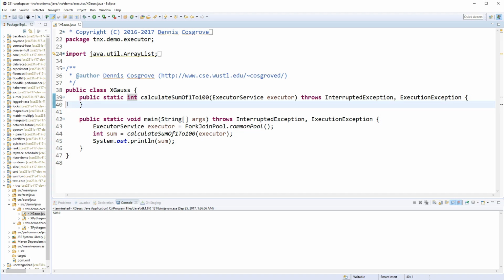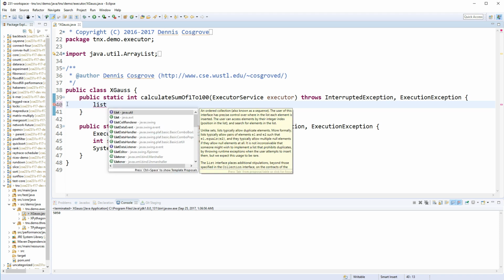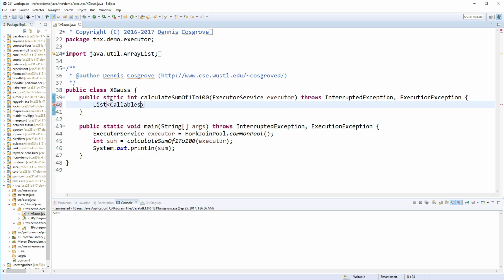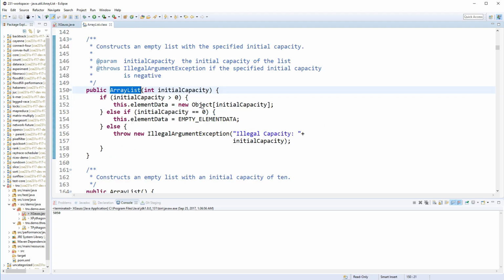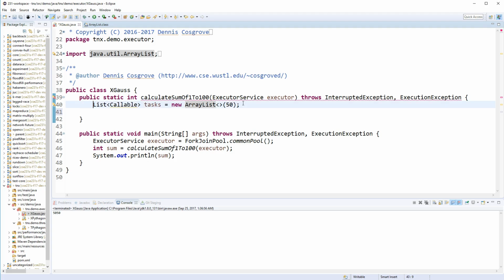Let's go ahead and use this as a somewhat contrived example. Let's make 50 tasks and invokeAll on them. So first thing we're going to do is make a list of callables, and we'll call it tasks. Since I know the size ahead of time, I could use a linked list or an array list, whichever I want. In this case, we know the size up front, so we might as well use it. If you don't know, when you create an array list and you pass in 50, you're just saying its initial capacity. It's not actually that size. We still have to add them all.